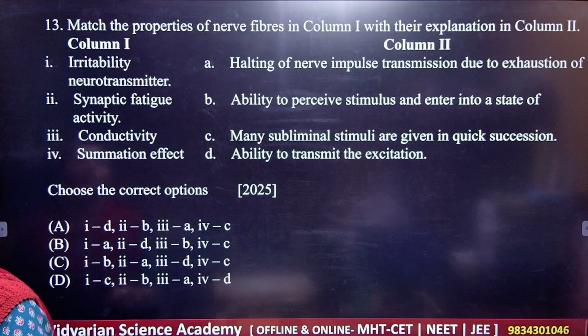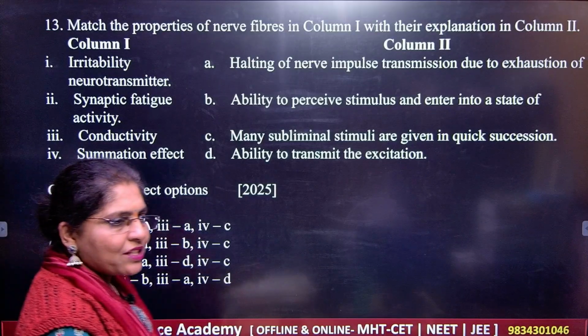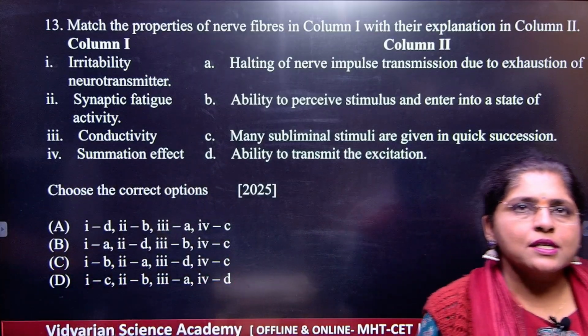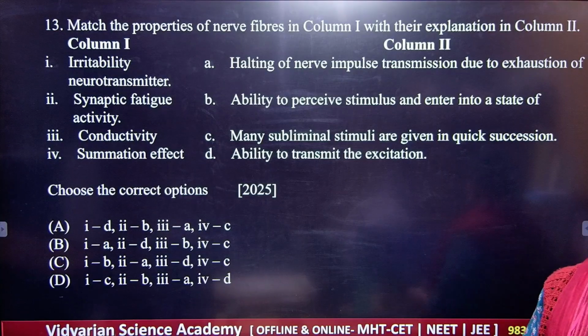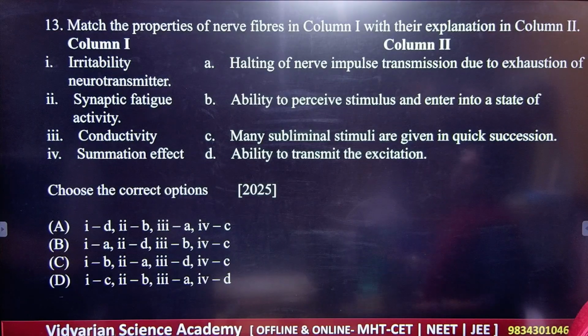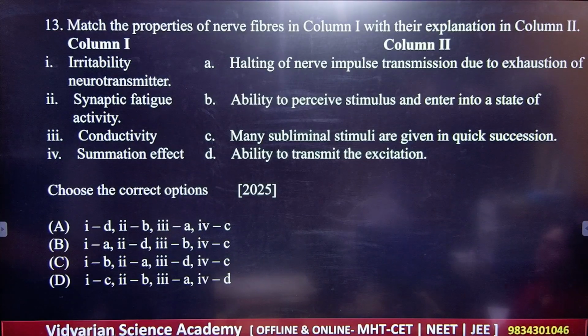Next question. Question number 13. Match the following. So students, read the question carefully and think on the options. Read column 1 and column 2.